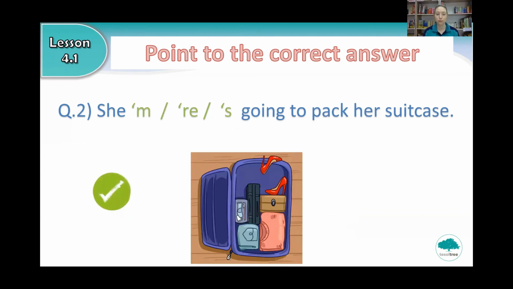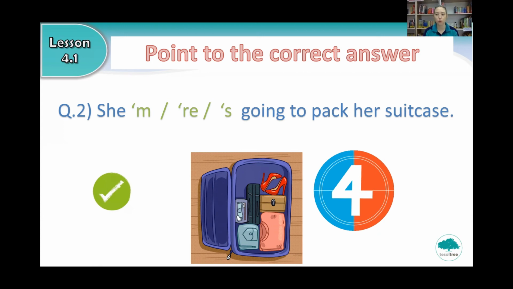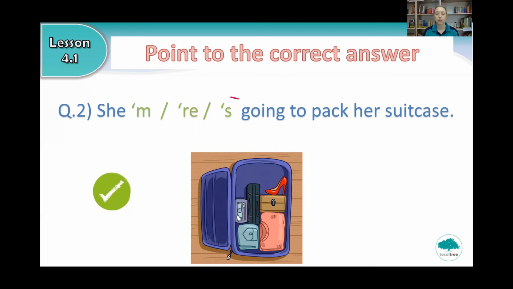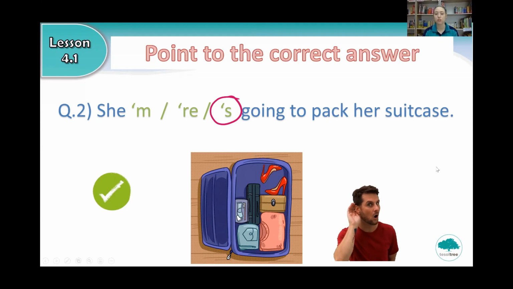Okay, number 2. She, or she's going to pack her suitcase. Which one is the correct answer? Get out your finger and point to the correct answer. It could be she, or she's. 5, 4, 3, 2, 1. Very good. She's going to pack her suitcase. Can you read the sentence? She's going to pack her suitcase. Very good.